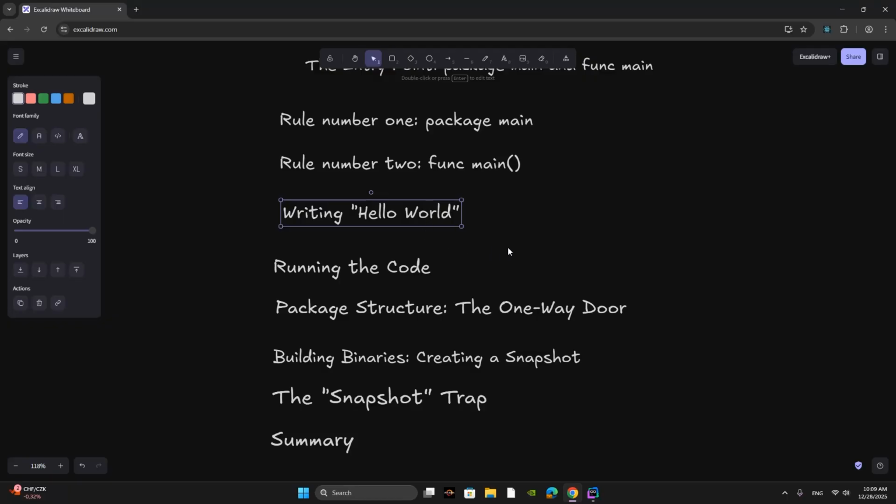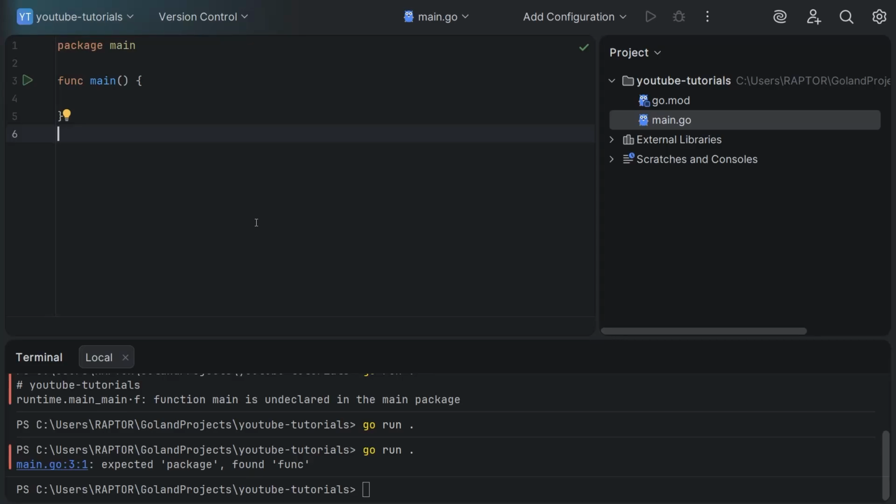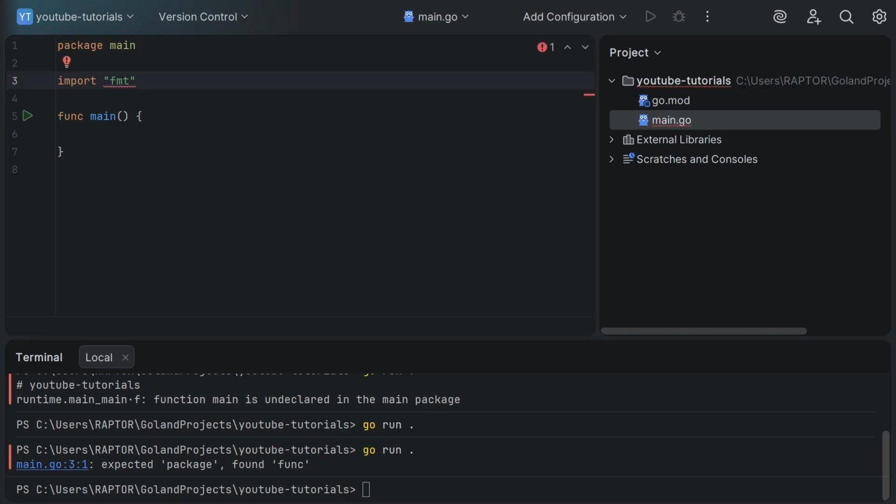We run our code and we want to see something in the console. So we will be writing a hello world example. To print text to the console in Go, we use the standard library. Go uses the import keyword to bring in functionality. For printing text, we need the fmt package. So let's write it, import fmt.